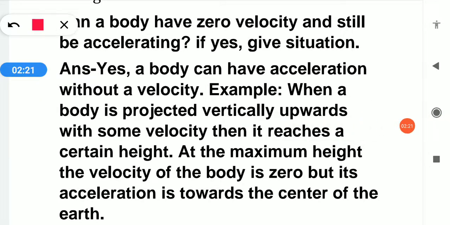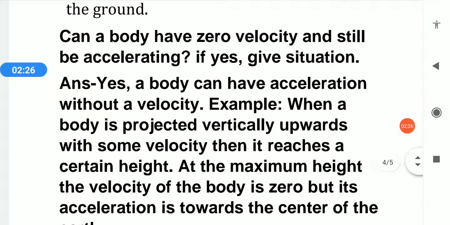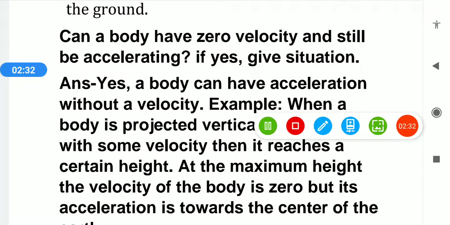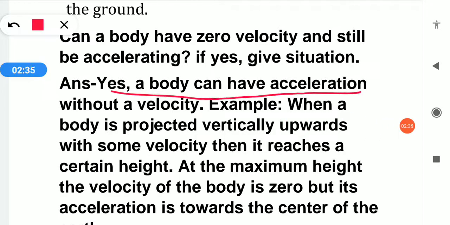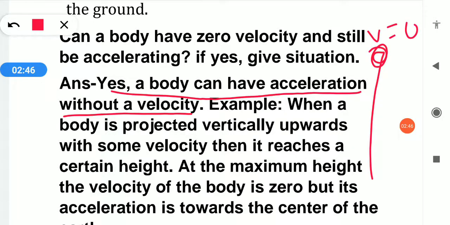More questions are there. Can a body have zero velocity and still be accelerating? If yes, give a situation. Yes, a body can have acceleration with zero velocity. For example, when a body is projected vertically upward with some velocity, it reaches a certain height.